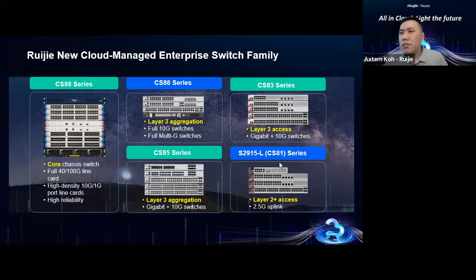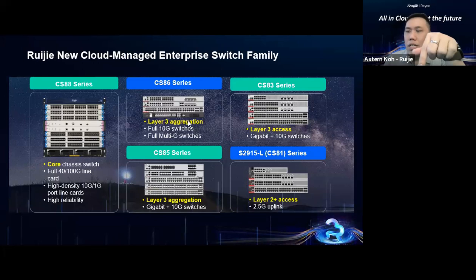So please take note, a lot of people are misunderstanding about our X6, X5, and X3, right? So what is the difference compared with our current model? Normally some of you maybe know CS88 is comparable with our 7X series, 7800 series, right? Definitely they are slightly different. Please take note, they are slightly different. CS88 can support up to 100G. The 7800 model cannot support up to 100G. Please take note.